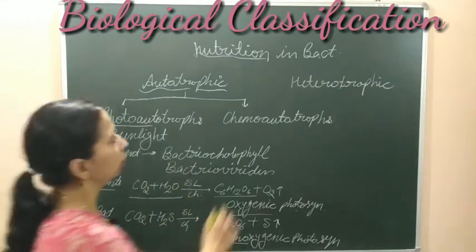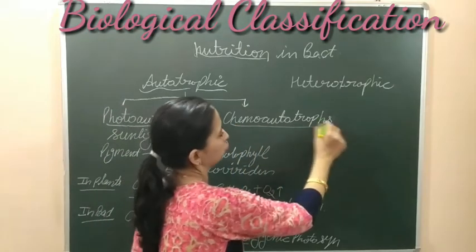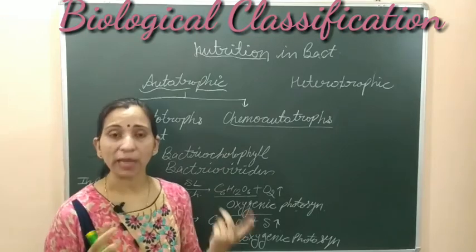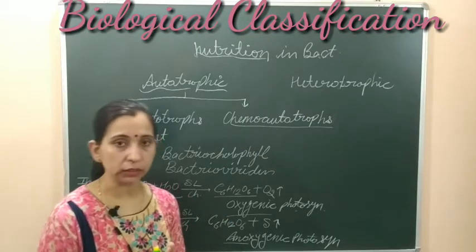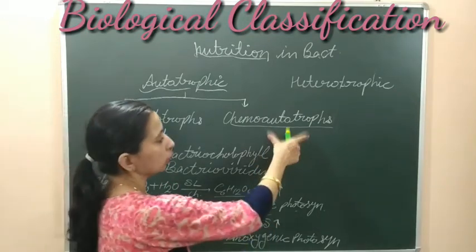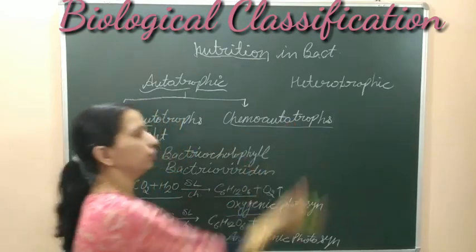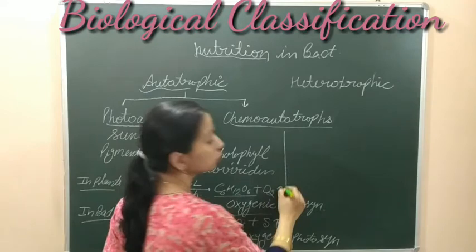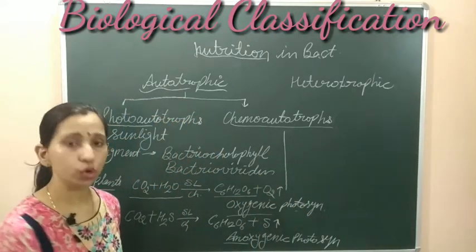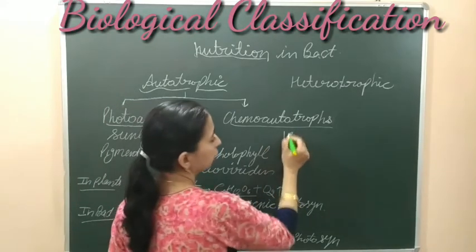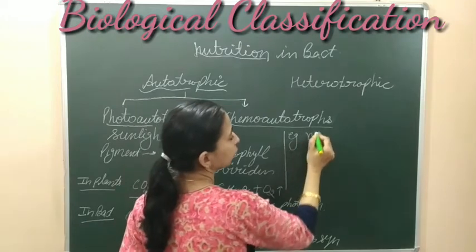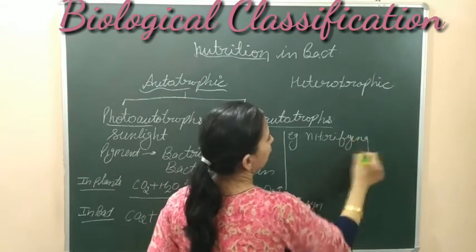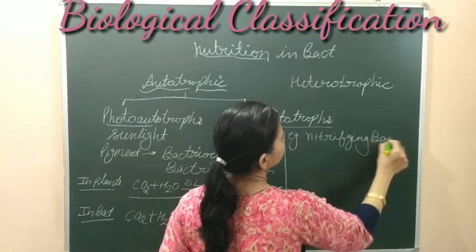The second category of autotrophs are the chemoautotrophs. Chemoautotrophs are the bacteria where chemicals are used to provide energy. Here, using chemicals and energy, photosynthesis will happen. That type of photosynthesis we are calling, and that type of bacteria we are calling chemoautotrophs. The example of such type of chemoautotrophs are nitrifying bacteria. Nitrifying bacteria are the chemoautotrophs.